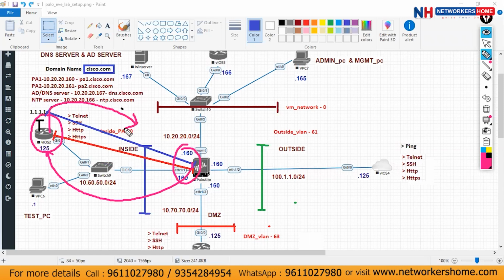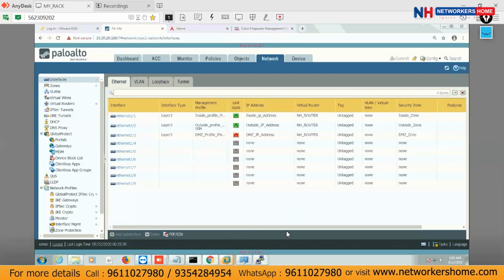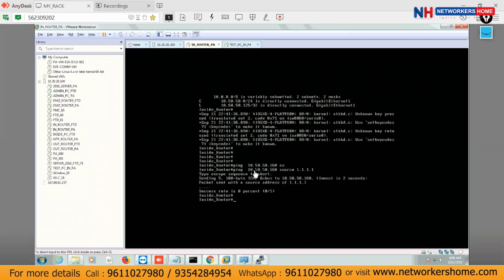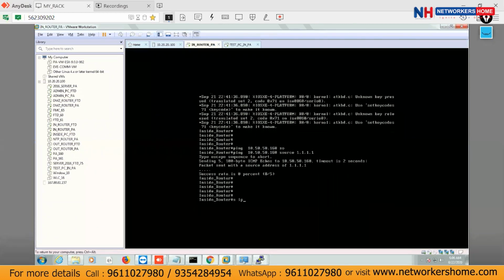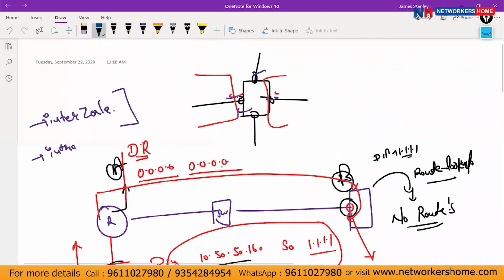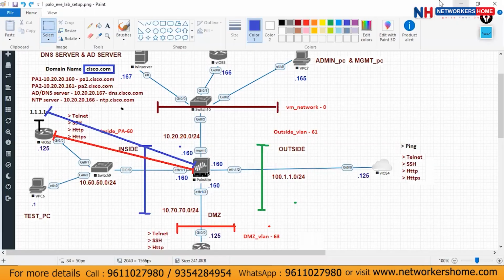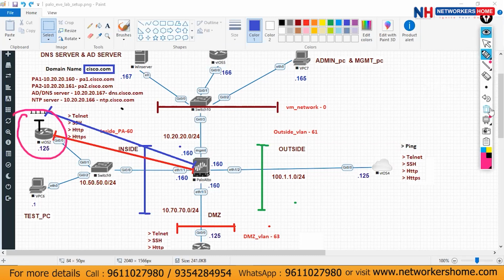The default route is already there on the router. I'm not asking about the router. On the router, default routing is already there. Can you see here? I have a default route already. This is the reason I explained where your packet will be dropped. We already have a default route here, so my packet is going to the Palo Alto, and the packet is getting dropped on Palo Alto itself, not on the router. Okay, sir, we got it. Yeah. So now the next hop will be 125 here, this one.